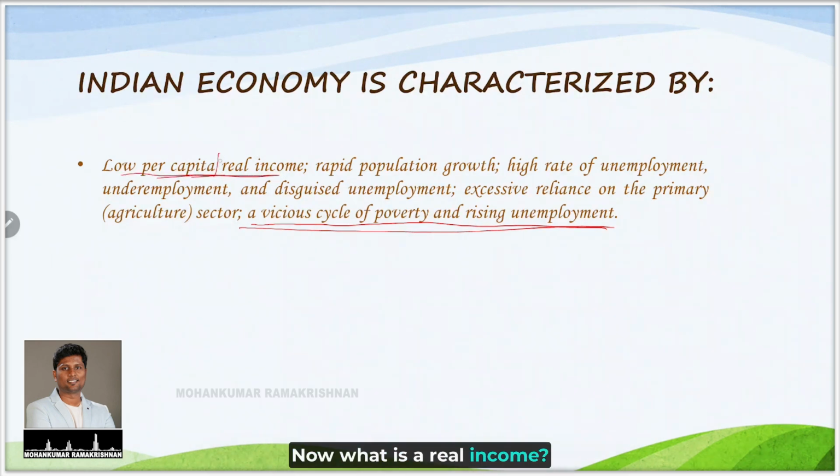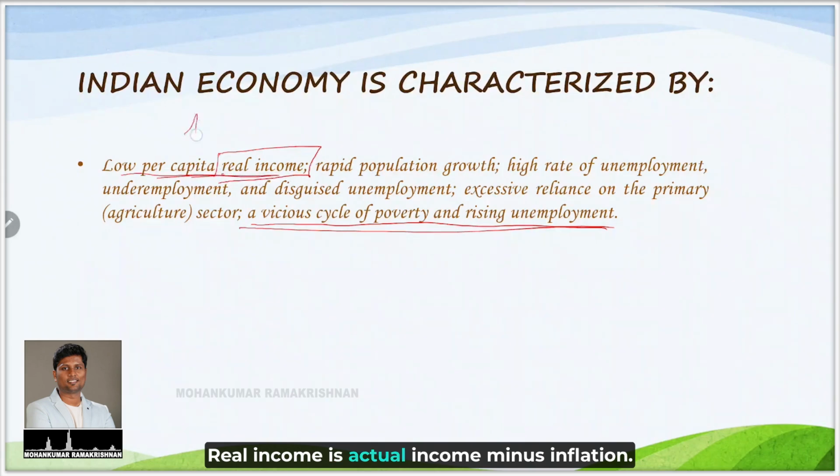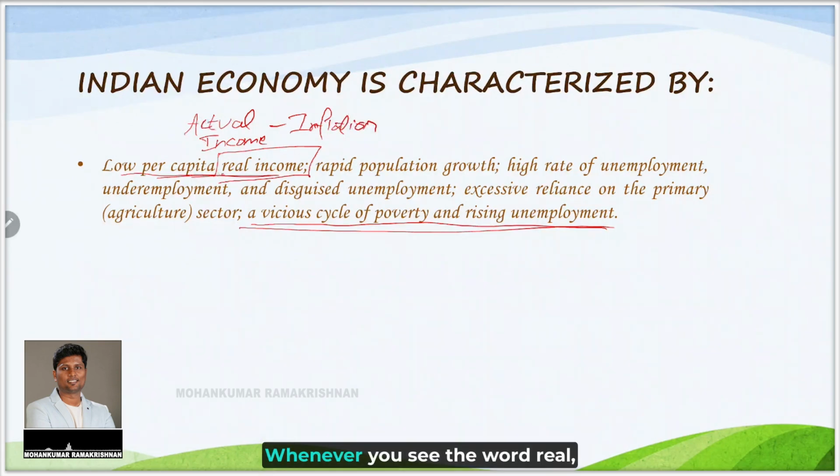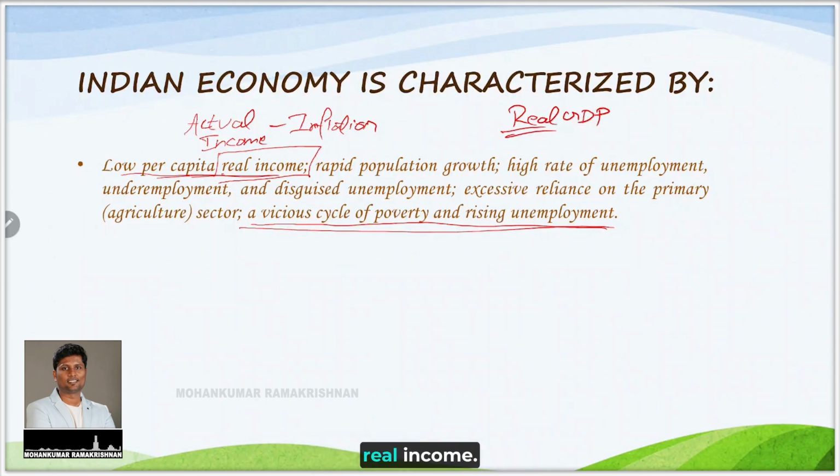Now what is a real income? Real income is actual income minus inflation. Whenever you see the word real, say for example, they used to call real GDP, real income.